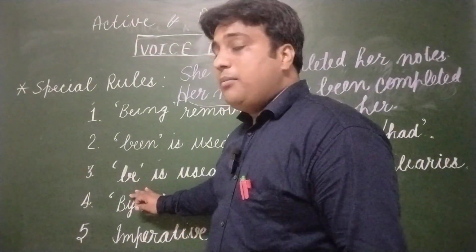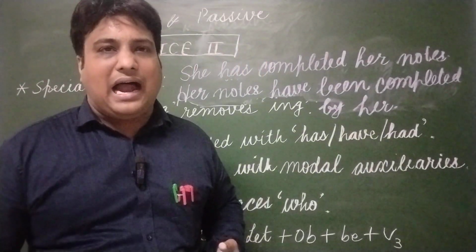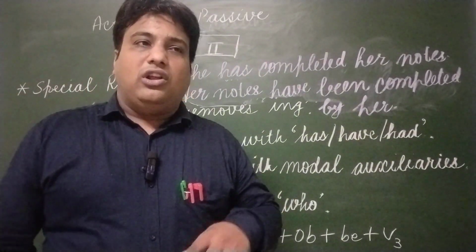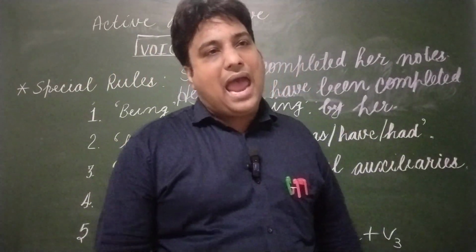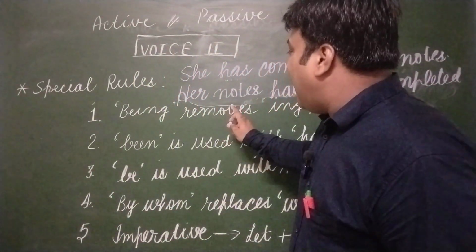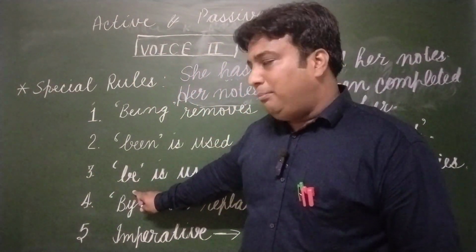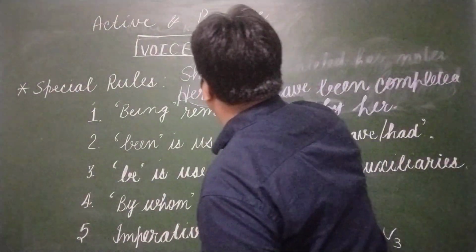The third rule, modal auxiliaries. I think you know which modal auxiliaries are: can, could, shall, should, will, would, need, dare, used to, have to, had to. These are the modal auxiliaries which are always used with be. We are to use them with be. Here one sentence is there.